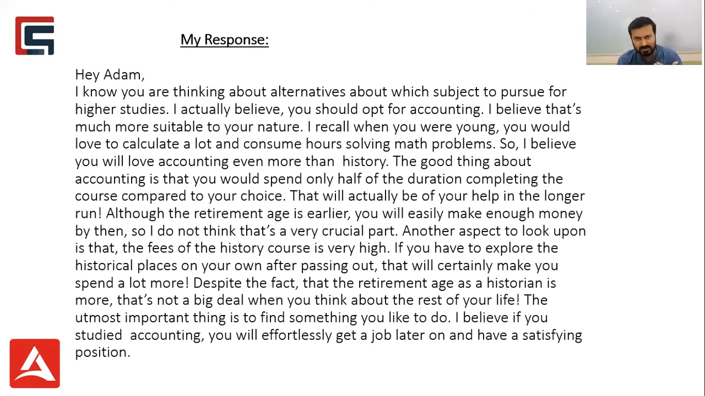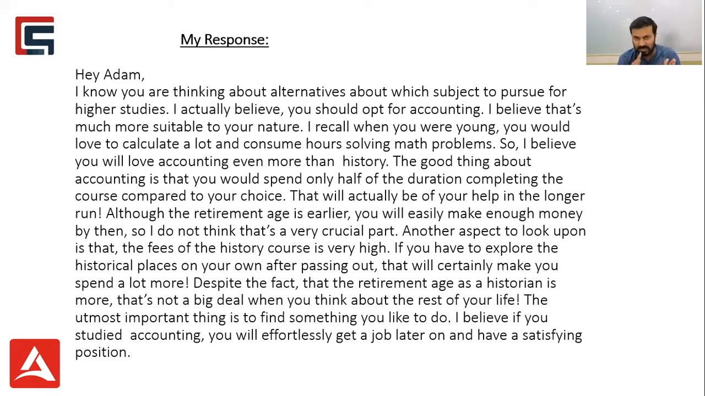And then I take it forward with an introductory statement which says, I know you're thinking about alternatives about which subject to pursue for higher studies. That is a generalized statement about the topic. Now I'm moving on to the topic, which says, I actually believe you should opt for accounting. I believe that's much more suitable to your nature. So now I'm talking about what characteristics my brother has. I recall when you were young, you would love to calculate a lot and consume hours solving math problems.